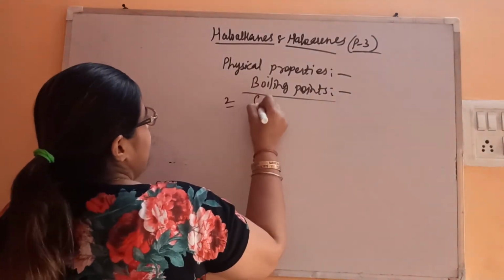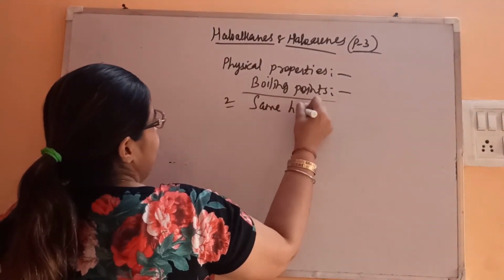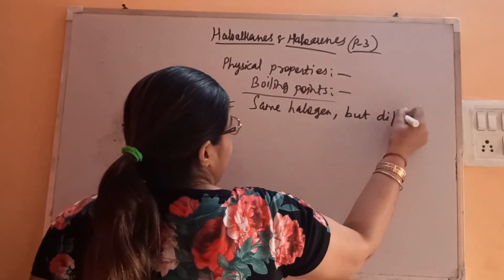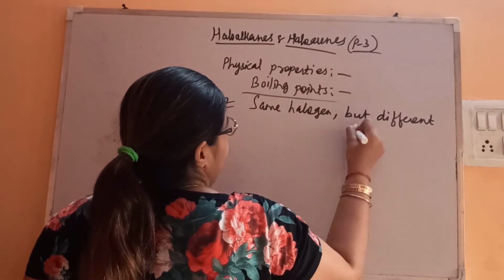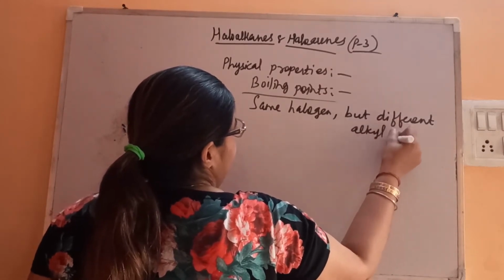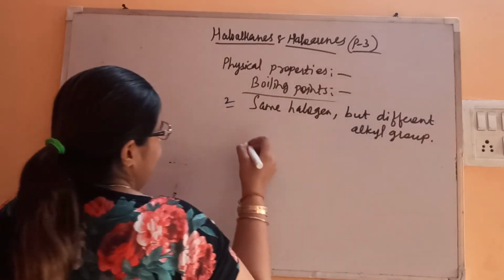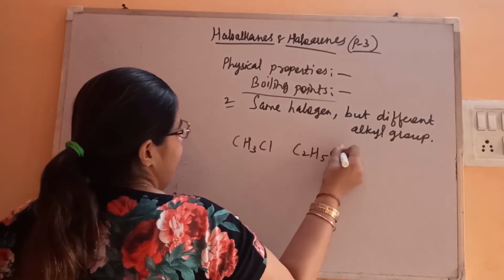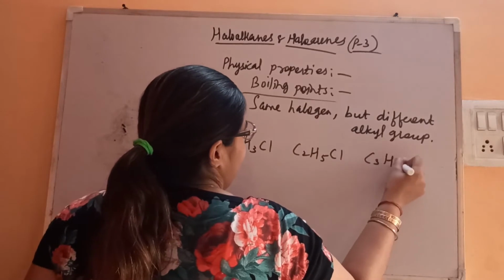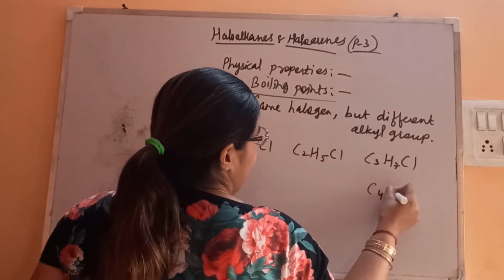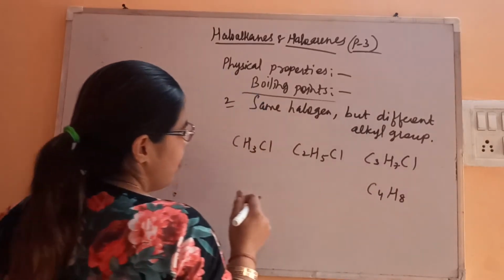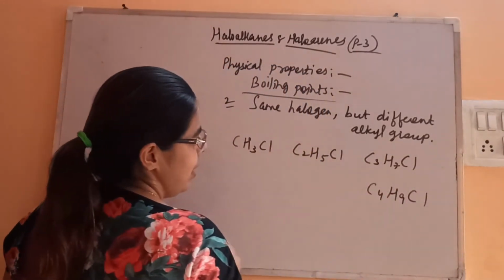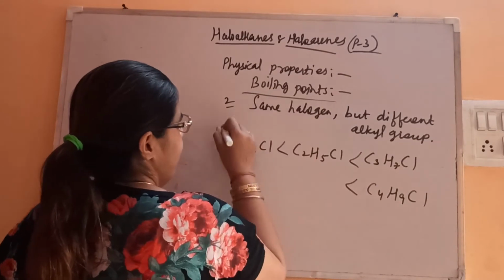Second is same halogen but different alkyl group. Fine. So let's take methyl chloride, then ethyl chloride, then propyl chloride, then butyl chloride. Fine. So this is the order.